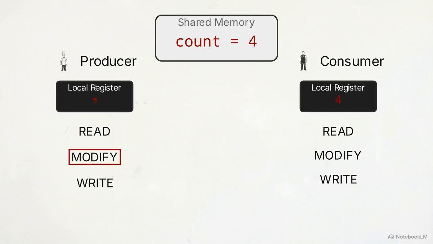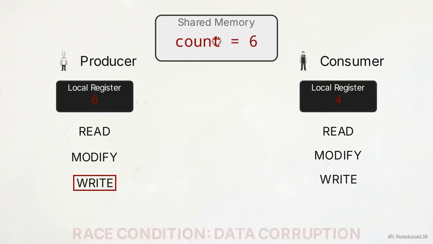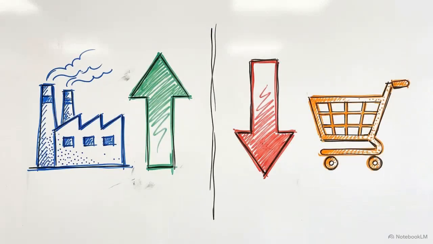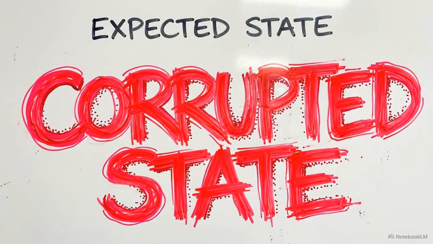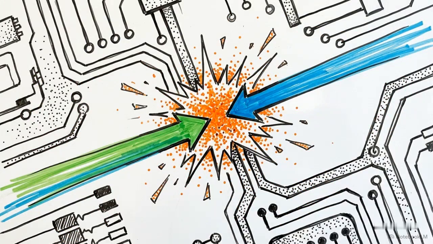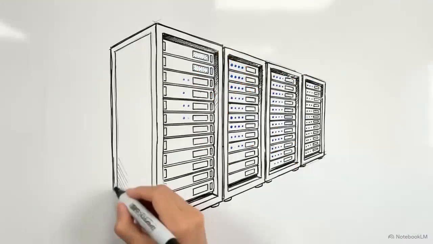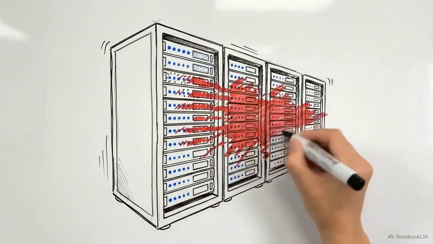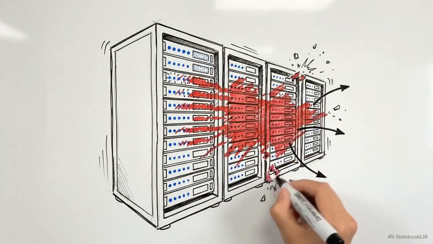The OS switches back to the producer. It resumes exactly where it left off, holding its original local value, unaware of the consumer's actions. It executes its final write step, forcing a 6 into shared memory, overwriting the consumer. 1 item was added and 1 was removed. The mathematics dictate that the total count should equal 5, but the system now permanently records it as 6. This specific timing collision is called a race condition. It definitively proves that perfect logical syntax cannot safely prevent concurrent data corruption without direct intervention from the operating system.